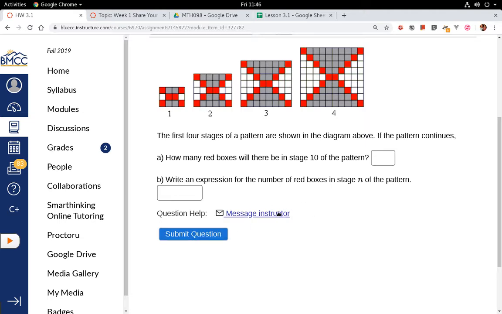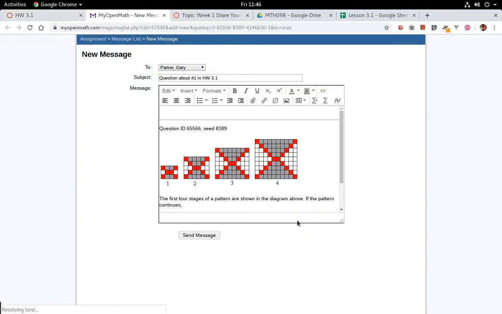If after seeing the answer you still don't get it, then send me a message. Okay? And don't just write, I didn't get it. Tell me what you tried. Be specific. If you just write, I don't get it, I'm going to write back, well, what didn't you get? Help me out here.